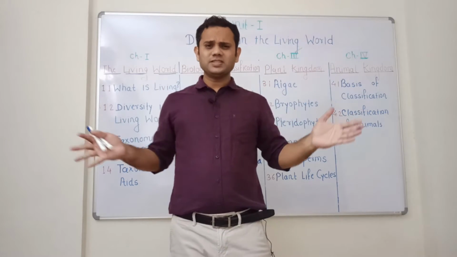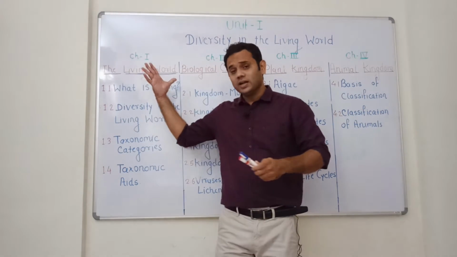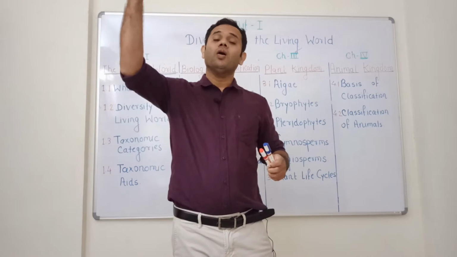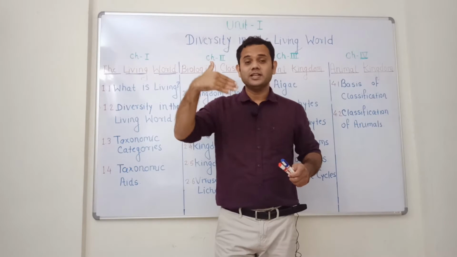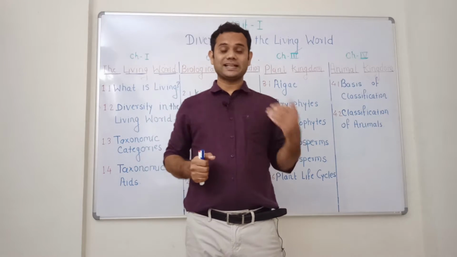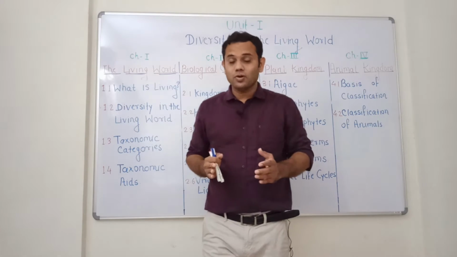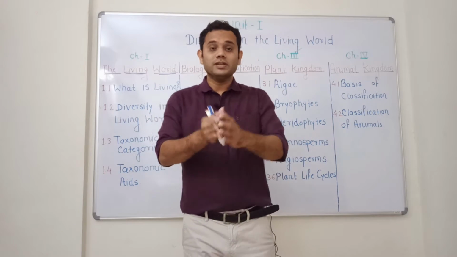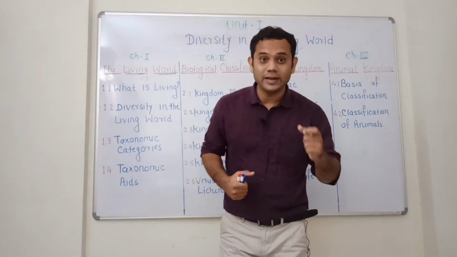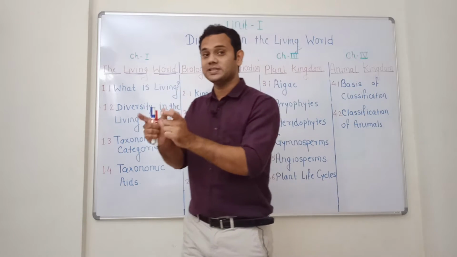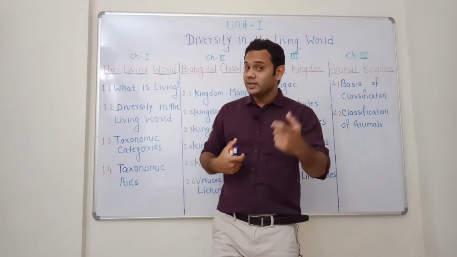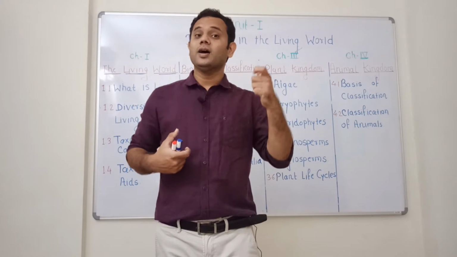Despite this huge diversity, there is a proper name for each and every individual. This is made possible because of the branch called taxonomy. Taxonomy is a branch of biology which deals with collection, description, classification and identification, as well as the nomenclature of the organism. Nomenclature means giving names to that particular organism.